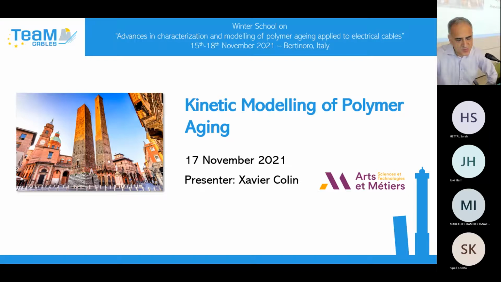And also, since we plan to predict the change of use properties and the lifetime of the material, we will add close to this kinetic model structure property relationships in order to predict the consequences of the chemical degradation at a scale on the microstructure and up to the use properties. So I will try to show you that.